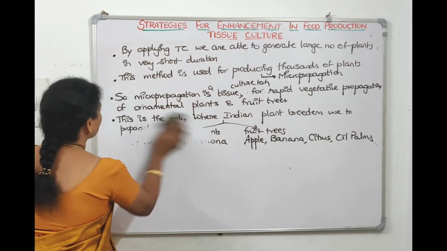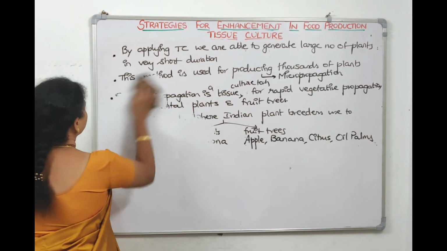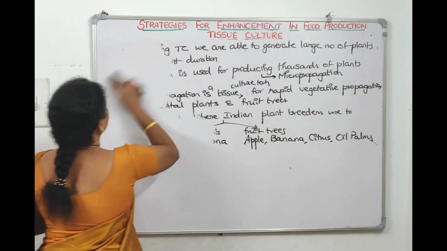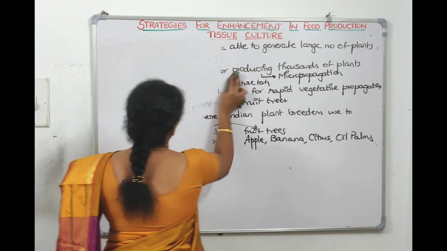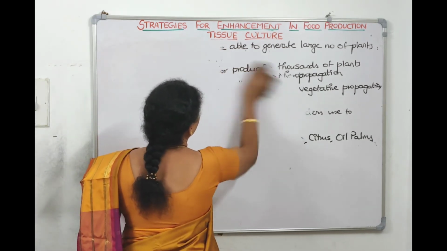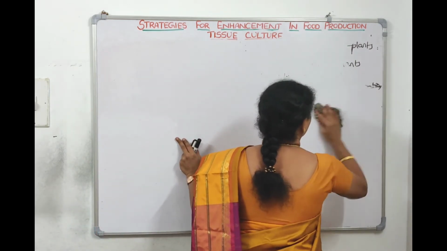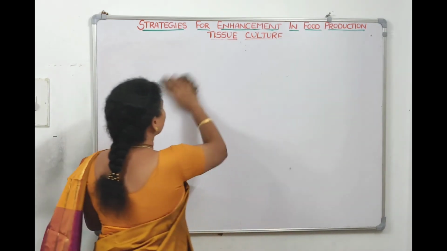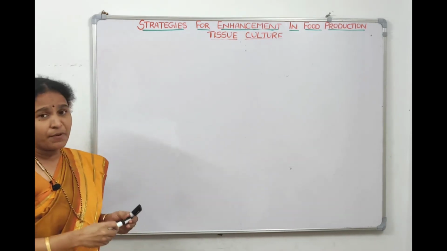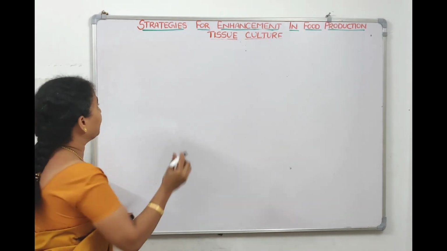Advantages of micropropagation or tissue culture, shall we see now? One advantage of tissue culture is rapid multiplication, very fast multiplication in a short span of time.